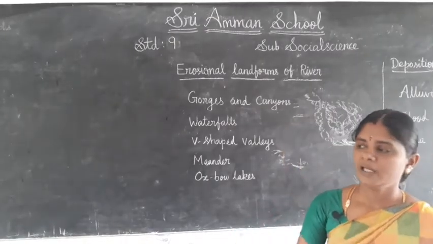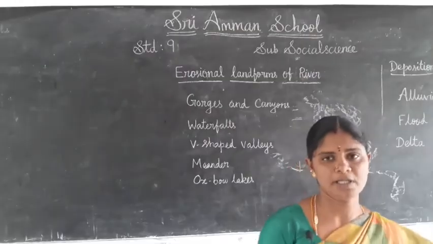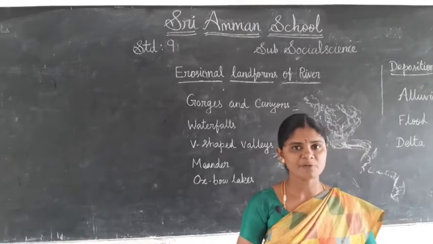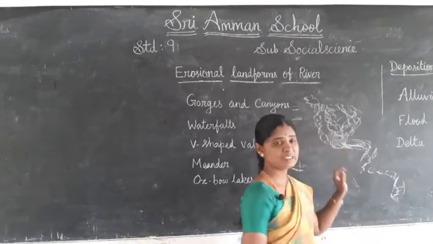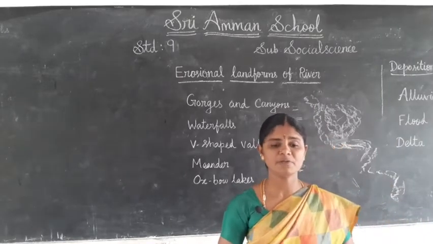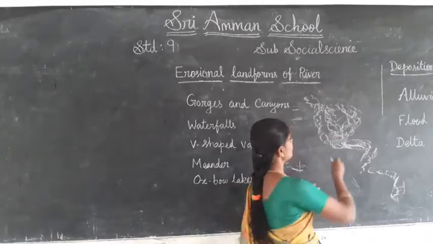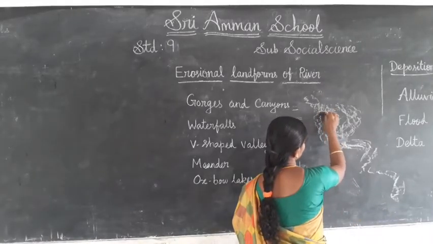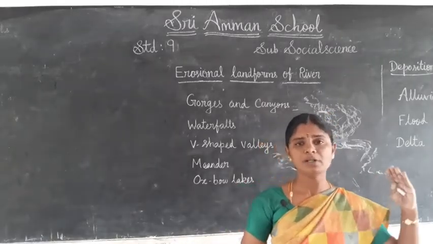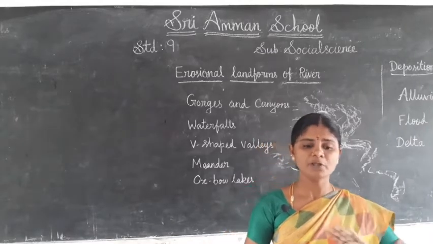Next we see about the depositional landforms of river. Oxbow Lake: continuous erosion and deposition along the sides of the meanders make the banks of the meanders get closer, so the flow of the water will stop.